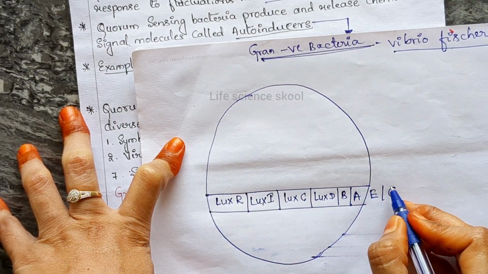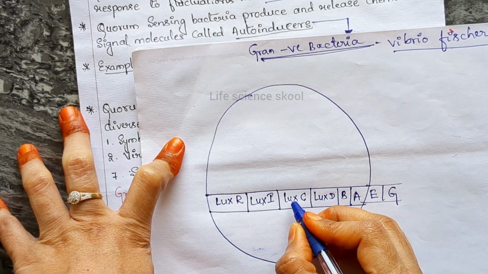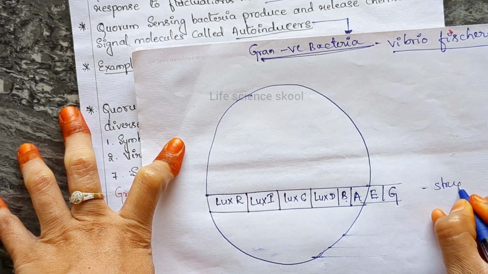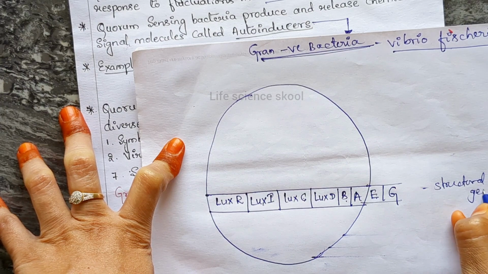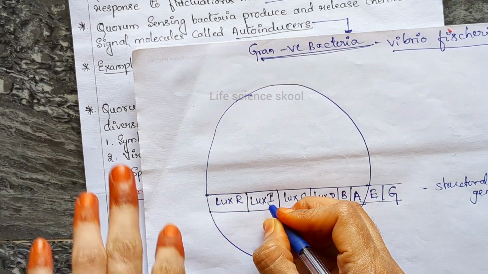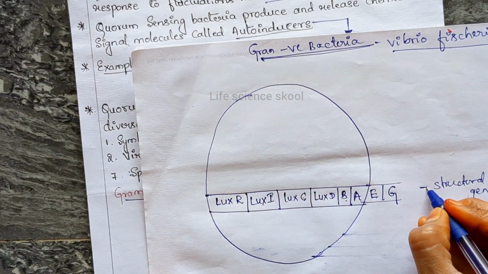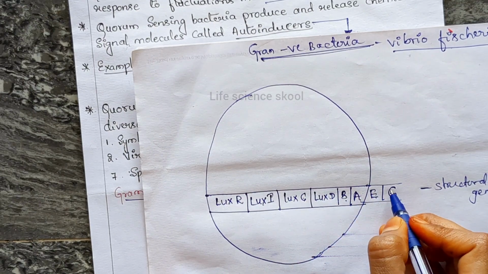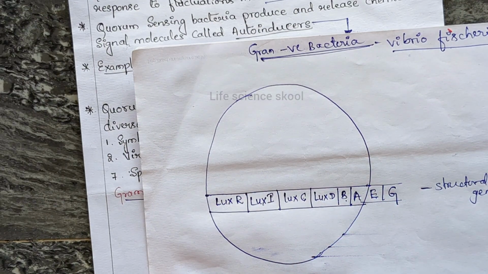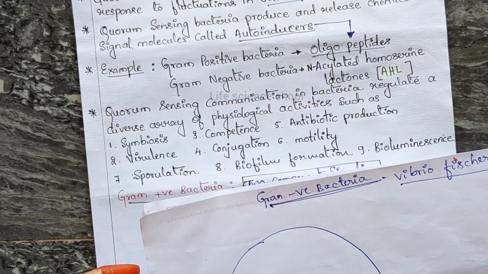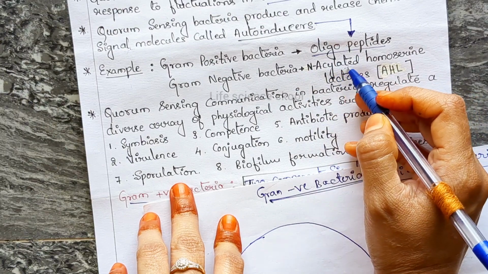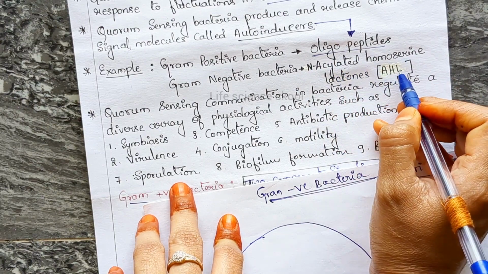As there is no space, I just wrote it outside. So these are all C, D, B, A, E, G. These are structural genes, and luxR and luxI are the regulatory genes. And remember, in one of the exams they even asked this sequence, so what I'm explaining is important. In a previous year question paper they asked the gram negative bacteria autoinducer, that is N-acetyl homoserine lactone, that is AHL.